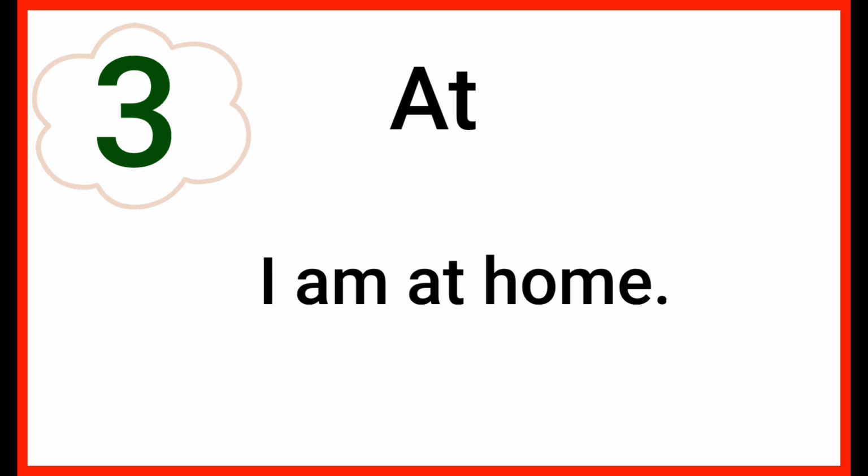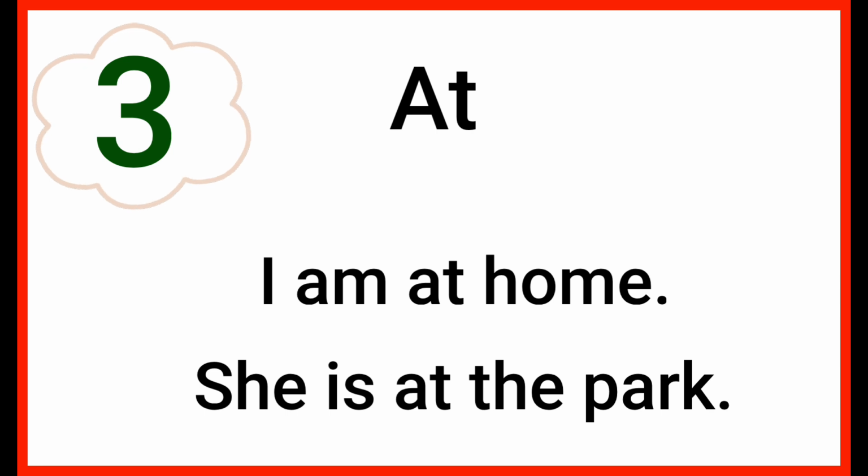Number 3. Preposition at. We use at preposition for place and time. Look at these examples. Example number 1, I am at home. Example number 2, she is at the park. So we use at preposition for place.